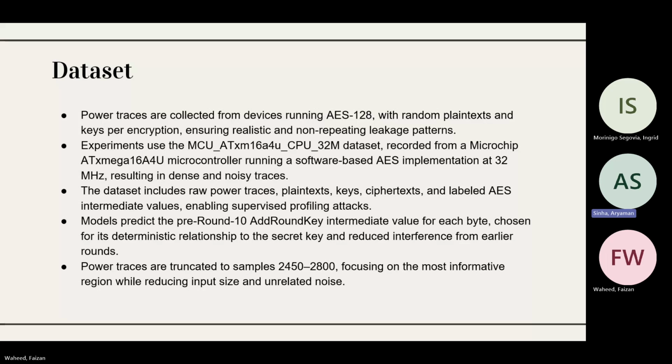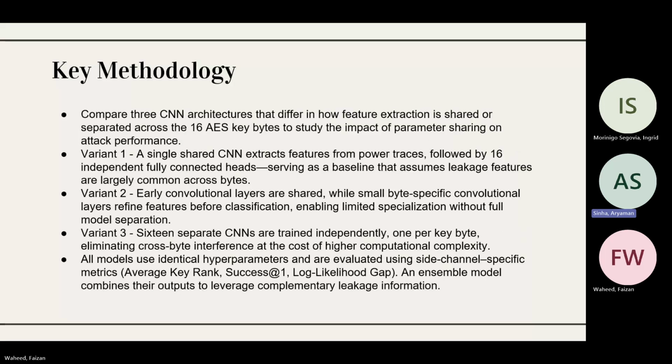The methodology that we used for experiments is that we compared three CNN architectures. Variant 1 is a shared convolutional backbone followed by per-byte fully connected layers. Variant 2 has a simpler shared convolutional backbone, but it has per-byte convolutional and fully connected layers, whereas variant 3 is a fully independent CNN architecture for every byte.